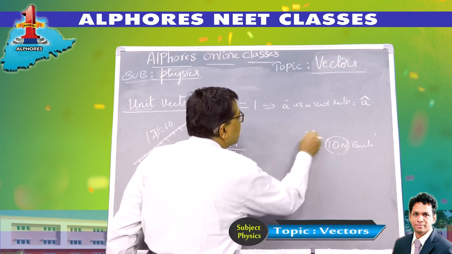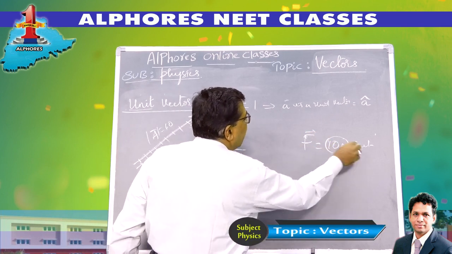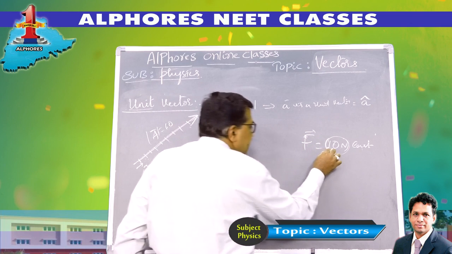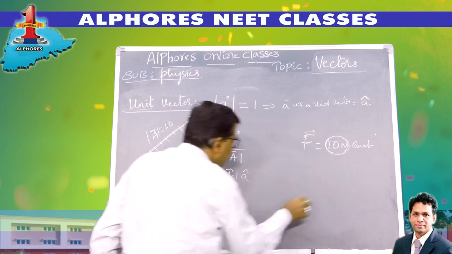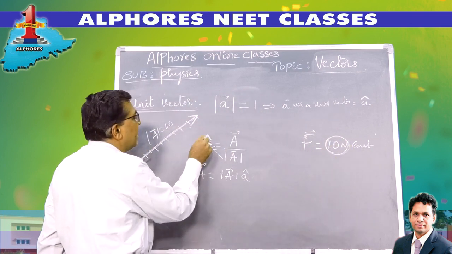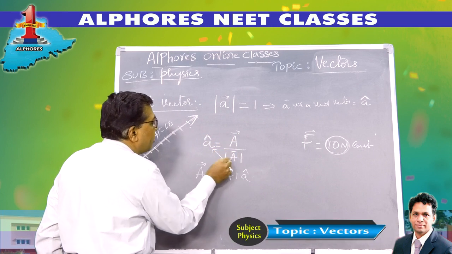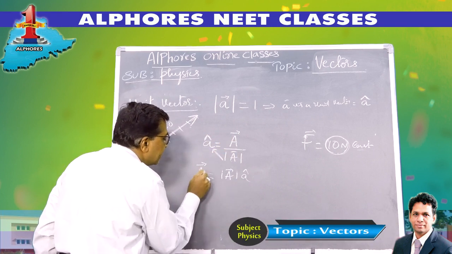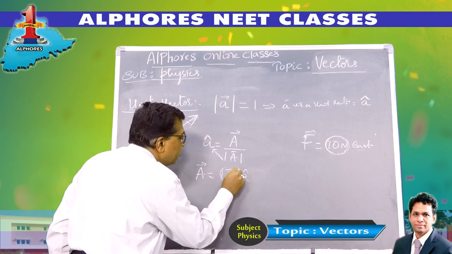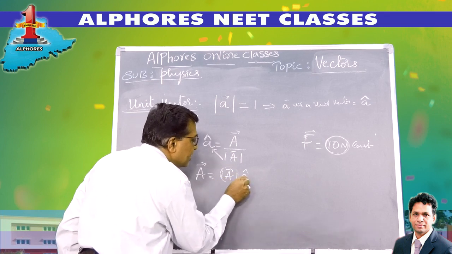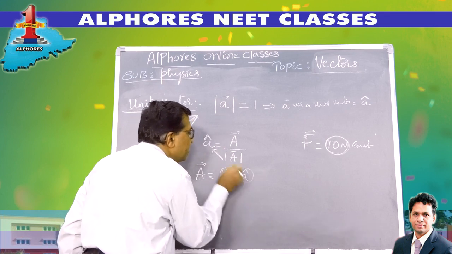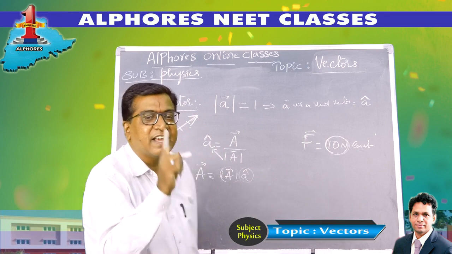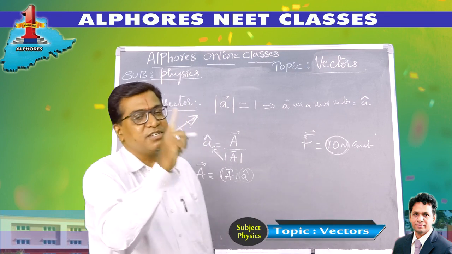So a force vector, a force of 10 Newton acting along east: this is the magnitude and this is the direction. Now from this equation I get the unit vector is A bar by mod A. Cross multiply, so a vector is the magnitude into the direction. So this is nothing but the unit vector. So the unit vector represents the direction of the vector.